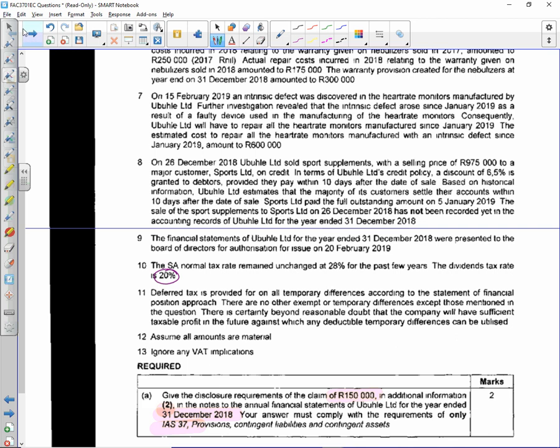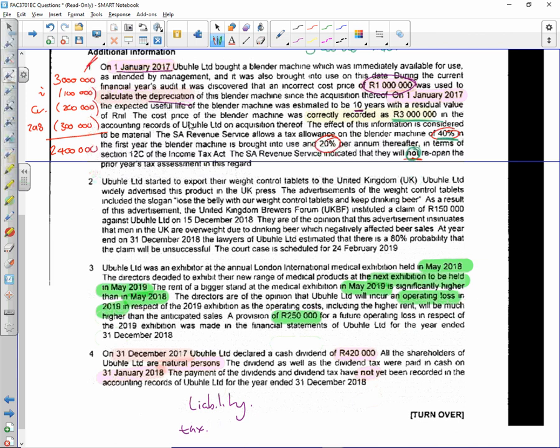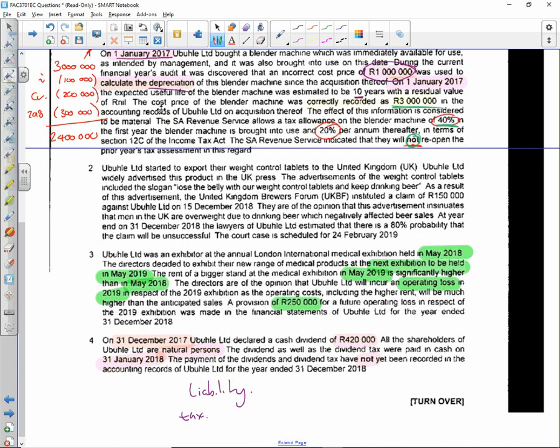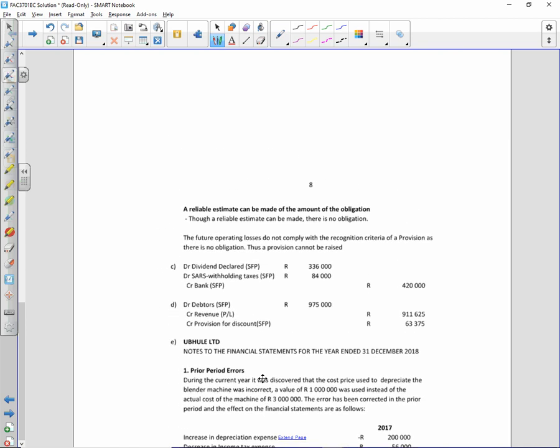Right, just to be clear, what basically happened here is you declared the dividend of 420,000 on the 31st of December 2017. The dividend and the dividend tax were paid in cash. So they were actually paid, yes. You should take it out of retained earnings. Yes, you're right. Yes, yes. So what would have happened?